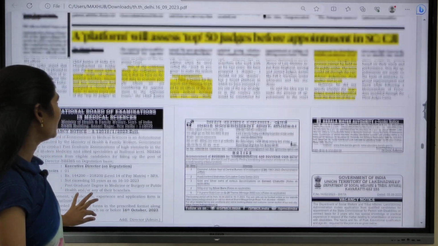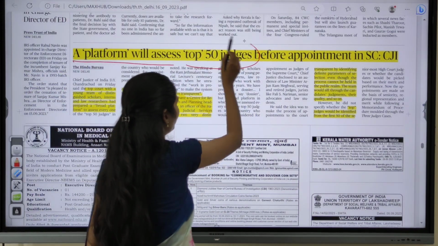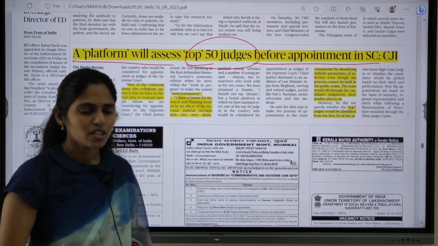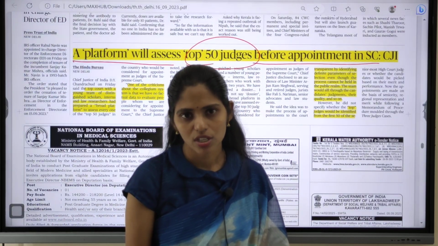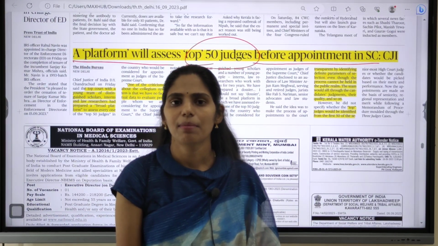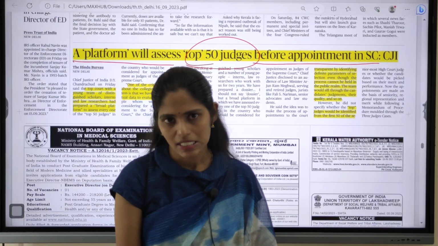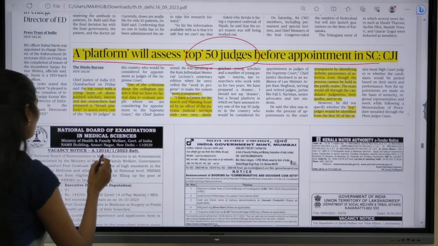And here there is one important article, that is a platform will assess top 50 judges before appointment in Supreme Court, says CJI. So if you have an idea regarding appointment of judges to High Court and Supreme Court, there we studied about this collegium system. So there is one problem with the collegium system, that is there is lack of transparency. So because of this, we came up with a platform.